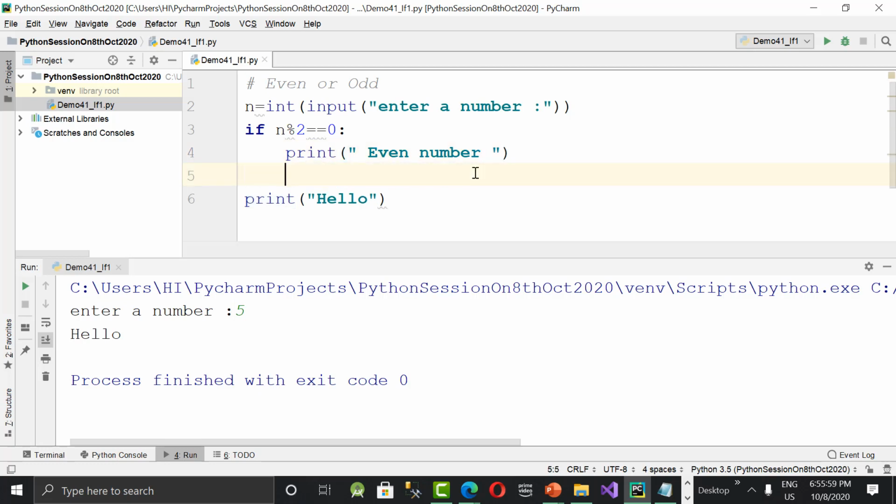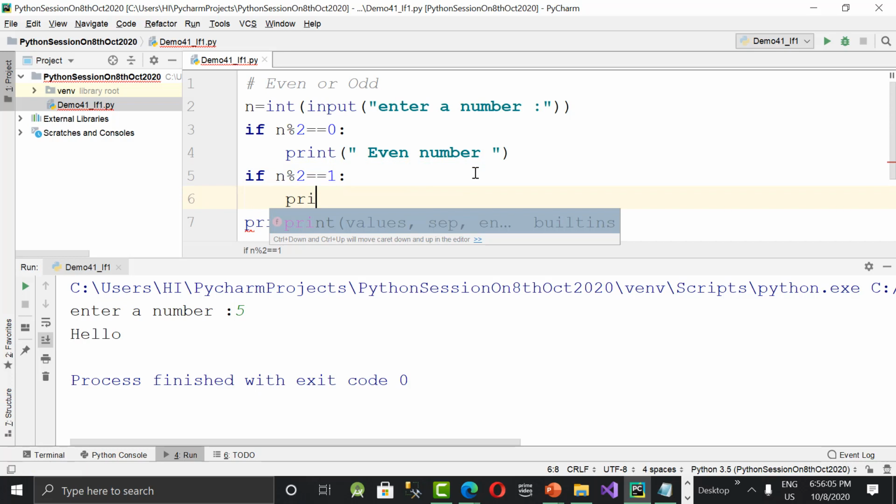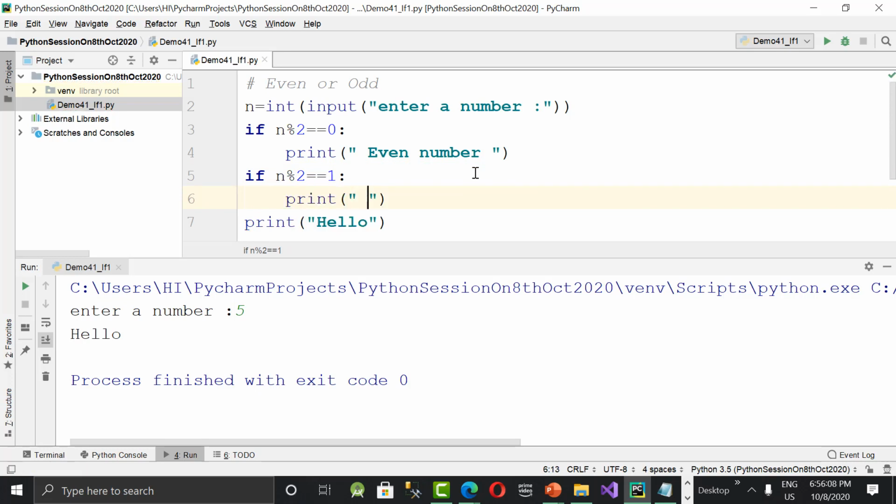I want to say whether it is odd or not now. For odd also we need to write one more condition. N mod 2 double equal to 1, if remainder is 1, then what I'm saying? Print odd number.